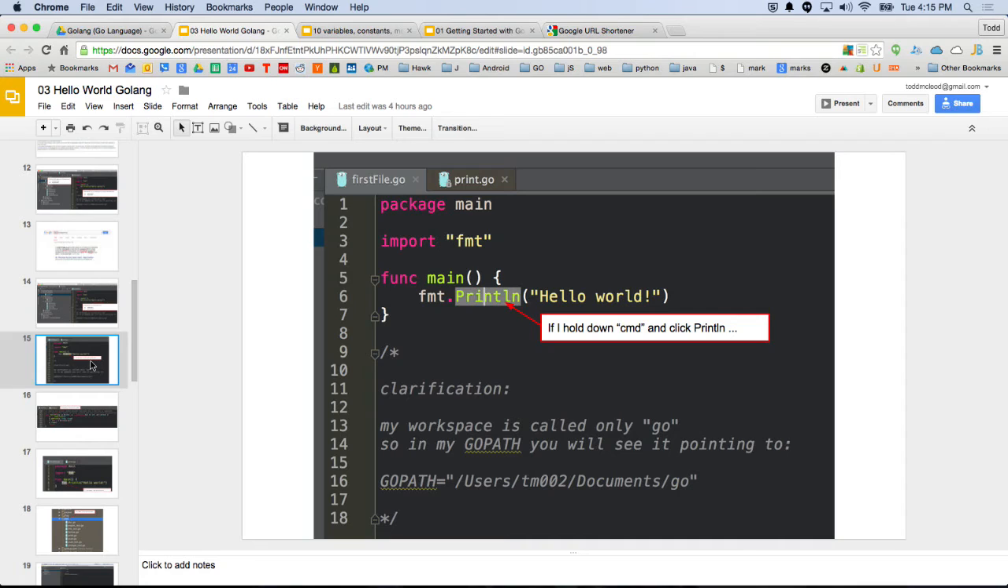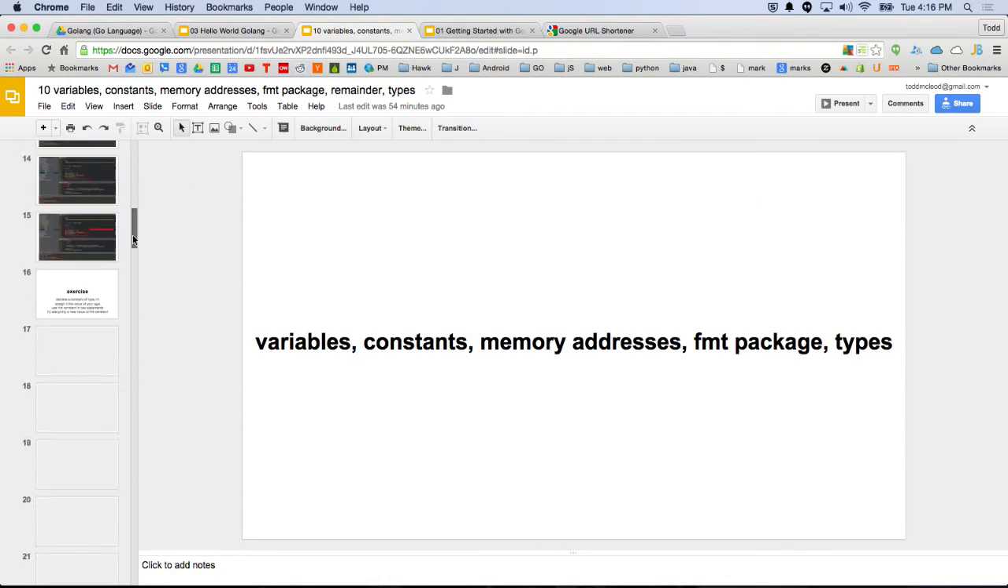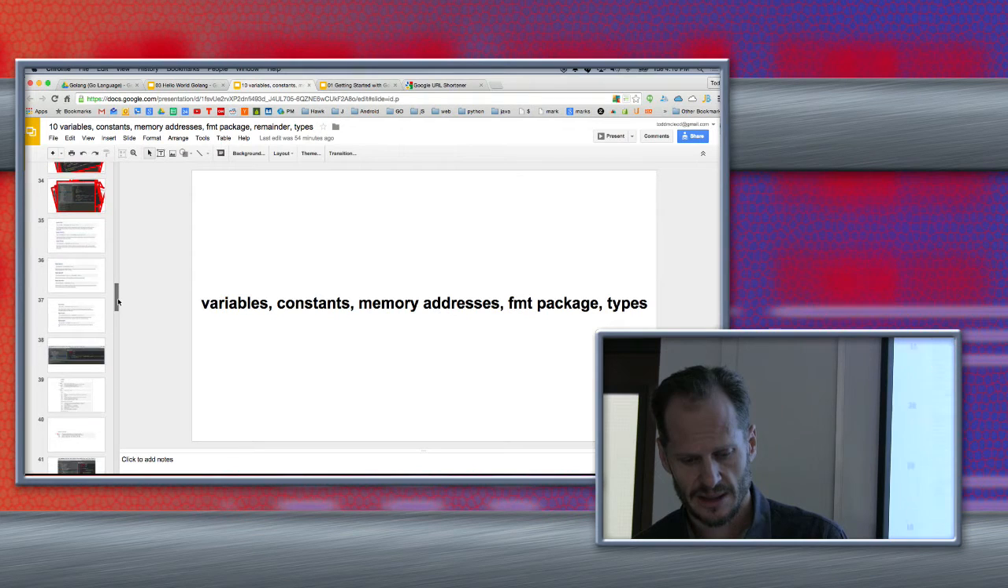And so we're passing in a string, and it prints out hello world to the screen. So that's a little bit of Go code right there. I'll show you a little bit more Go code, then we'll jump back in on the presentations.